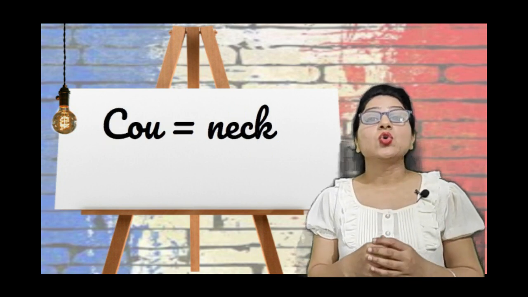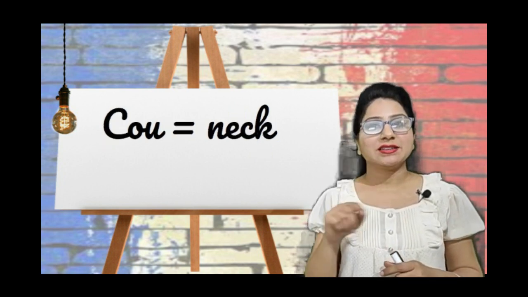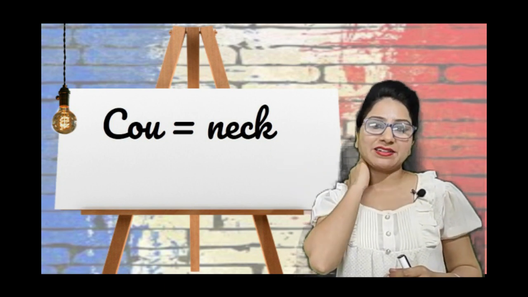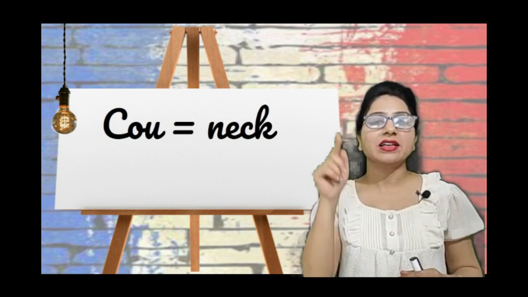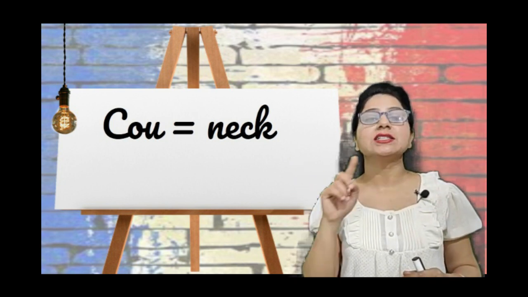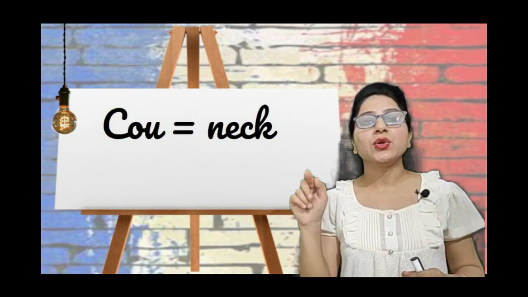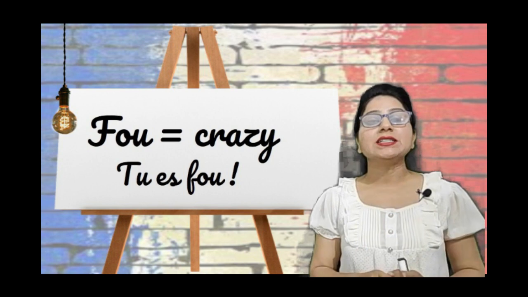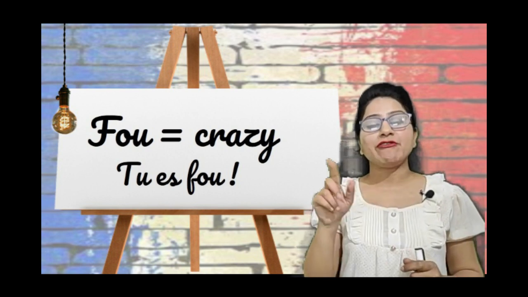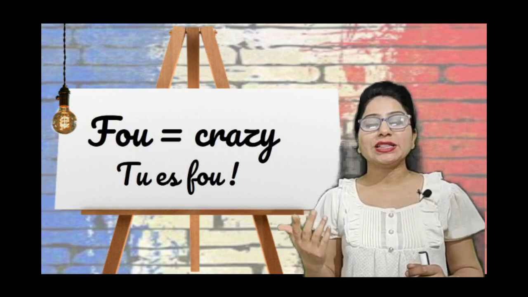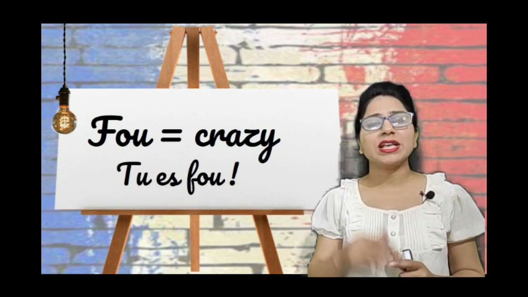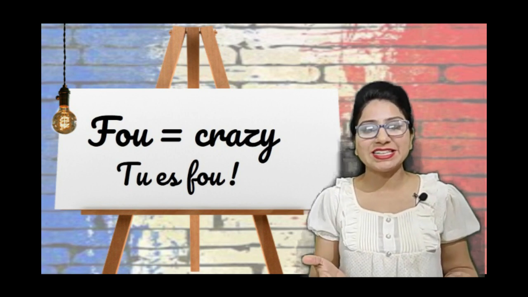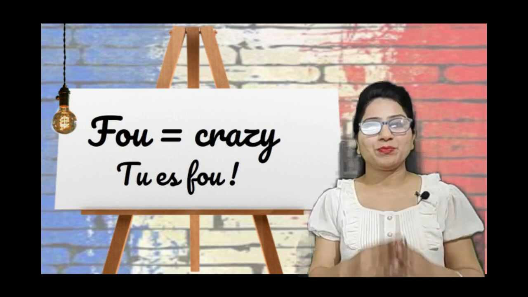Next is "cou". It's not "coo, coo, coo" like the koyal. It is "cou", that is neck. In French, "cou" is neck. C-O-U. That is cou, neck. Another one is "fou". F-O-U. This is fou. Fou is crazy. We say, "Tu es fou?" Are you crazy? Right? So it is fou.